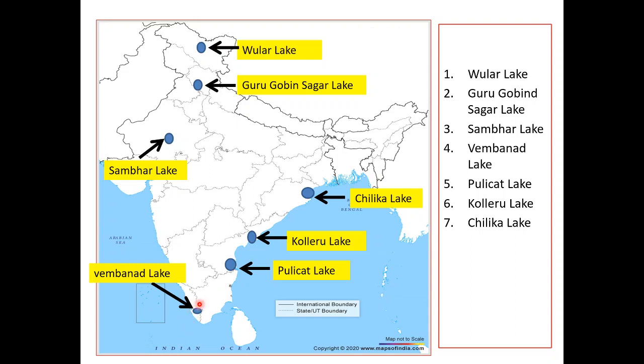That is why they are called brackish or salt lagoons. Okay, Sambar Lake is the only salt lake which is surrounded by land. Otherwise, you will find all salt lakes near the sea coast. That is formed by the seawater. So these are the important lakes of India.